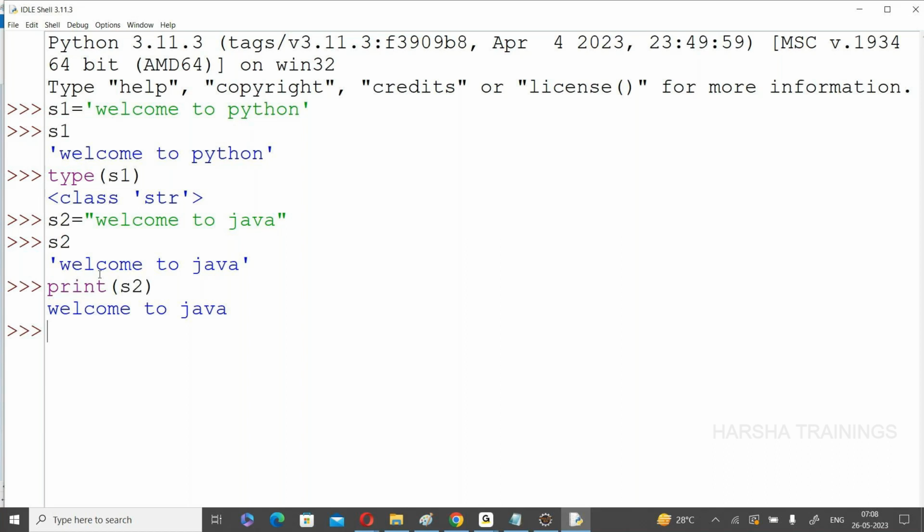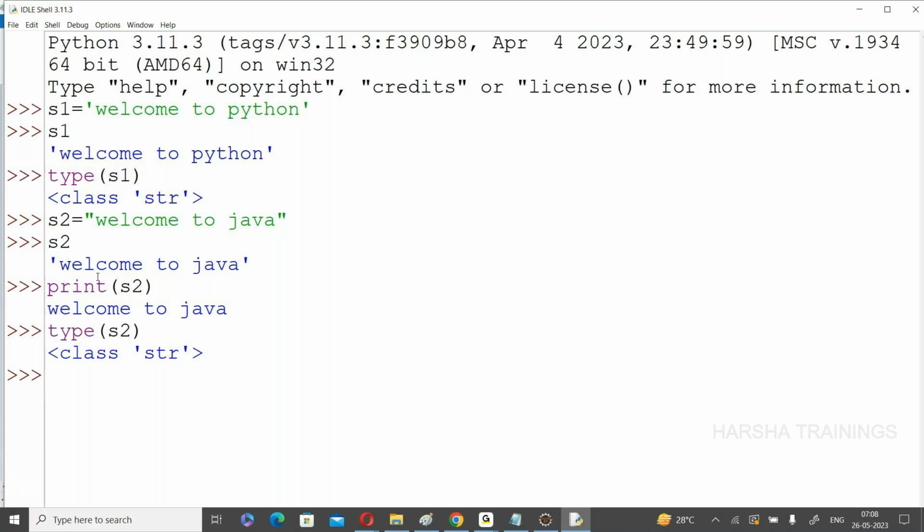Anyway, whether you use a print statement or not, we have created a string S2. Okay. Now the first point is completed. What is my first point? Creation of a string by using single quotation and double quotations.